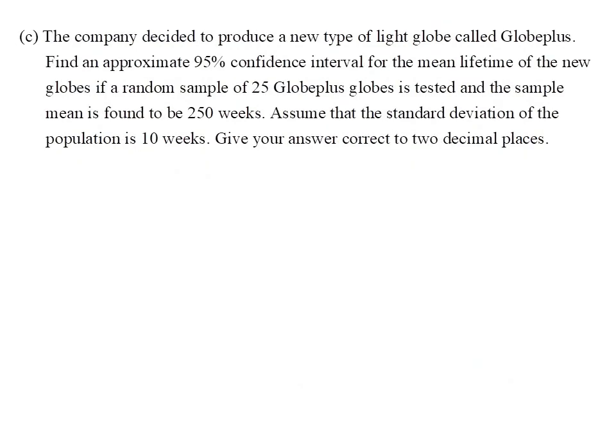In Part C, the company decided to produce a new type of light globe called Globe Plus. The question is to find an approximate 95% confidence interval for the mean lifetime of the new globes if a random sample of 25 Globe Plus globes is tested and the sample mean is found to be 250 weeks. Here we assume that the standard deviation of population is still 10 weeks.